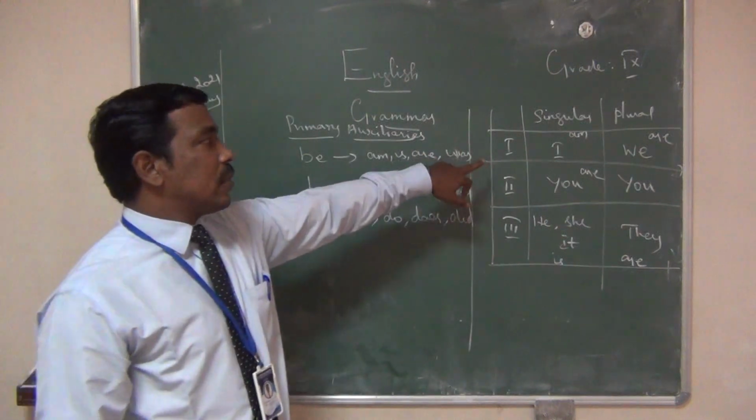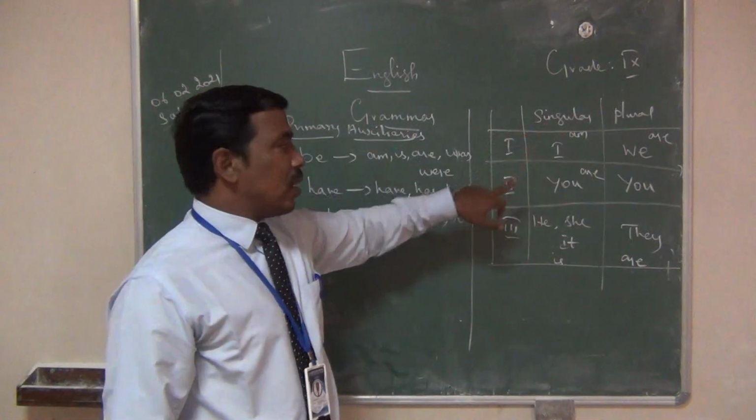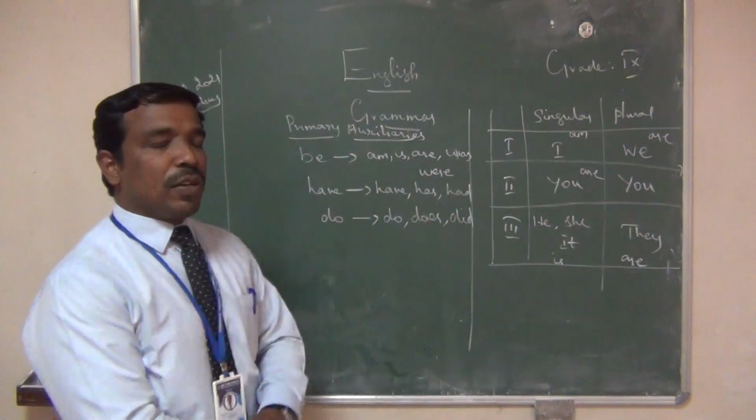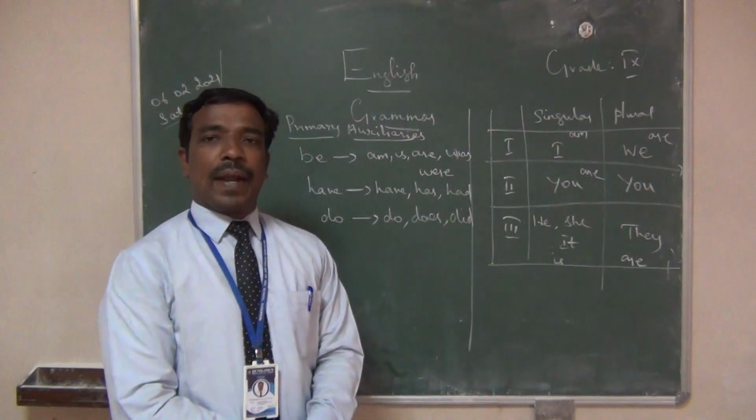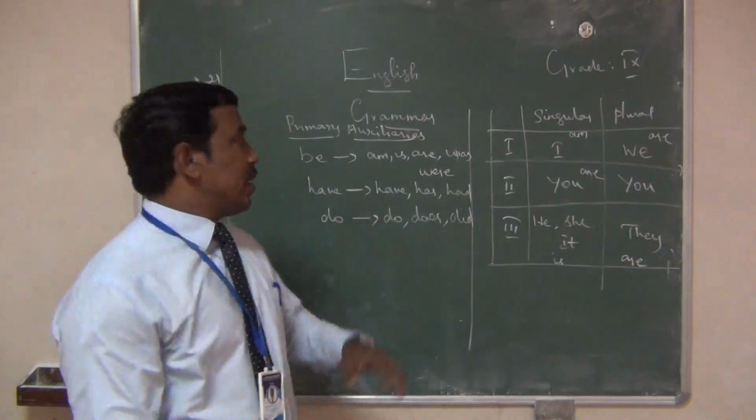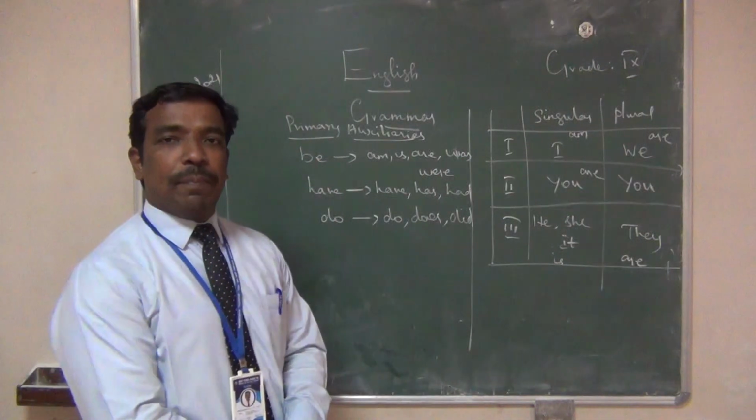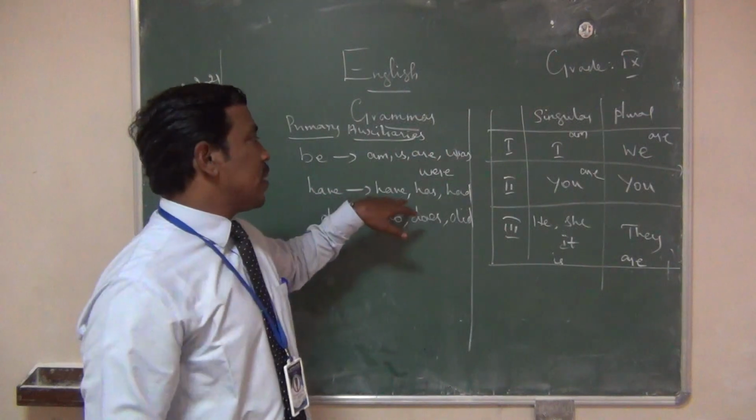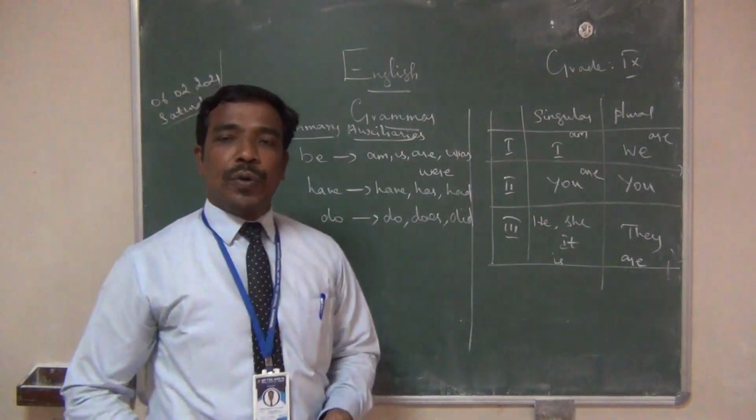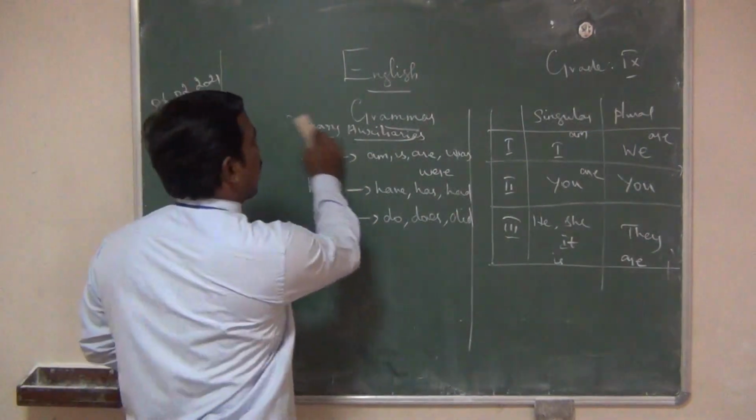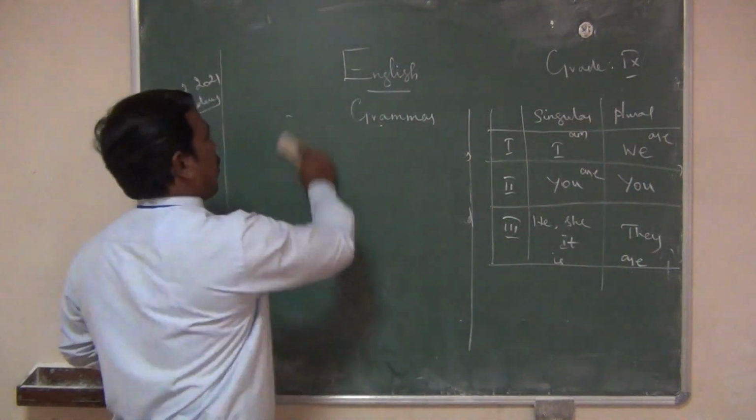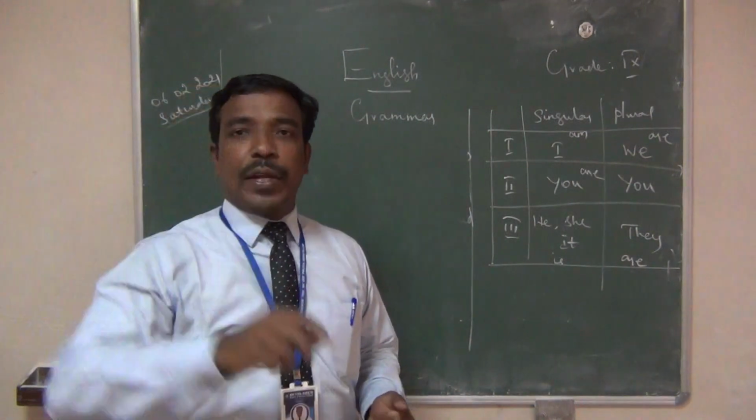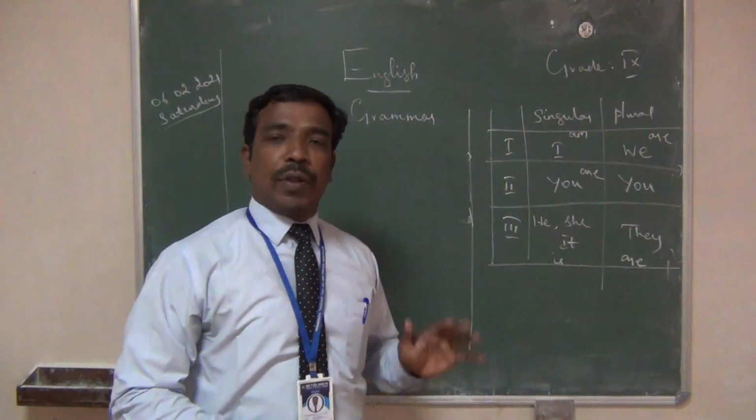Okay, persons and numbers: first person singular, first person plural, second person singular, second person plural, third person singular, third person plural. Then helping verbs are divided into two, primary auxiliaries and modal auxiliaries. Primary auxiliaries are divided into three: be form, have form and do form. Be form means am, is, are, was, were. Have form means have, has, had. Do form means do, does, did. If you want, take it as points. Keep writing it in your note. If you are watching on YouTube, pause the video and take these notes. It will help you a lot.